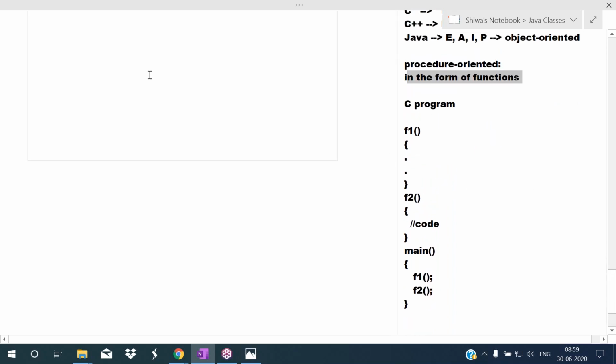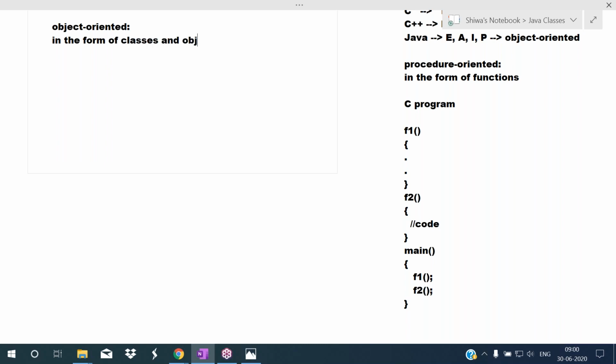Whereas object oriented style means we write the program in the form of classes and objects. That is object oriented.